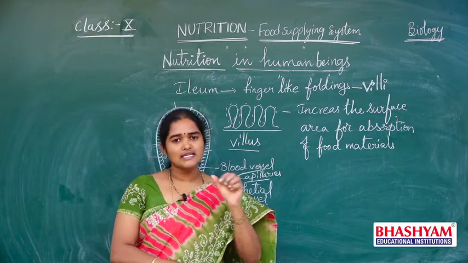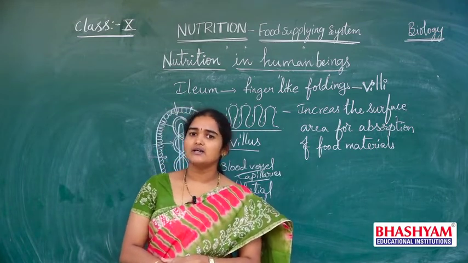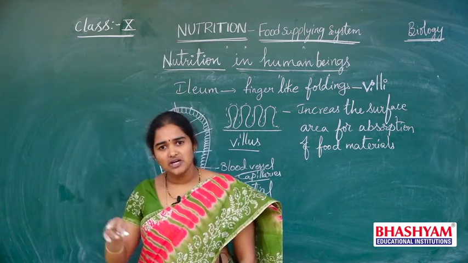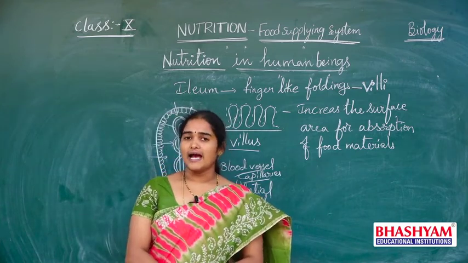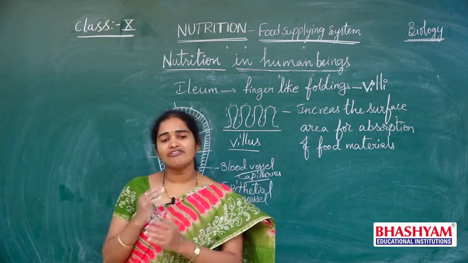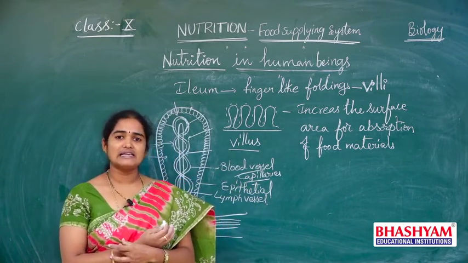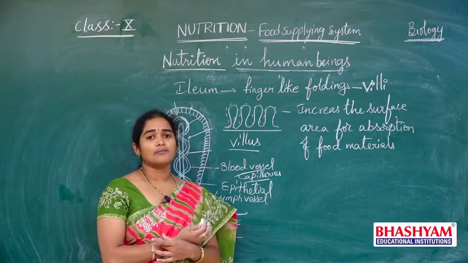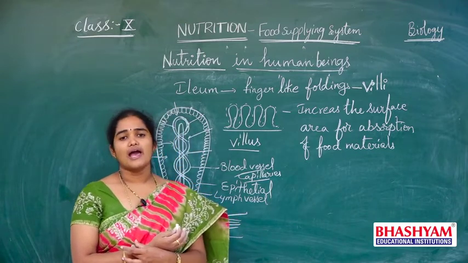Where the small intestine is connected is the cecum, and then the upward, transverse and downward colon, and a storage tank for the undigested waste material is called the rectum, and that rectum opens outside through the anus.